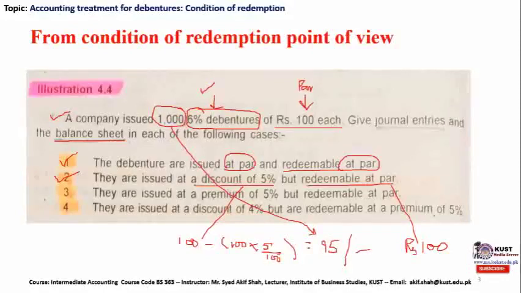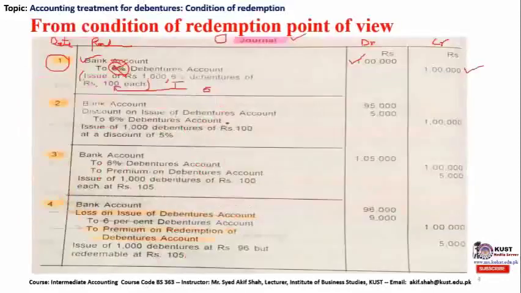So you can simply multiply the per debenture price with the total number of debentures issued, and it will give you 95,000 rupees, as the denomination of currency is rupees over here. So the company's bank account is going to be debited by 95,000 rupees. So you can see in the second entry, bank account has been debited by 95,000 rupees, as the denomination is PKR or rupees.